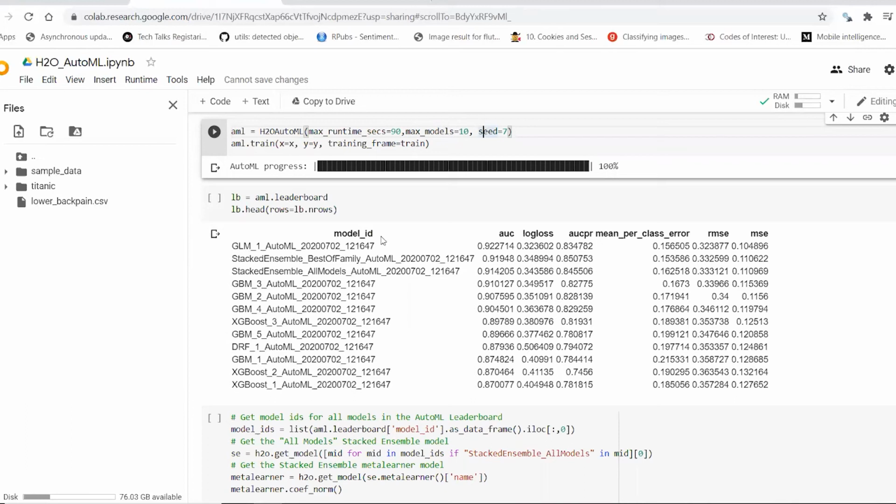Here is the leaderboard of top sorted models, and out of all these models, the generalized linear model is the best model, which has the highest AUC, which is 92. AUC is the area under the ROC curve. Generally, the ROC curve visualizes the performance of a binary classifier. It is a trade-off between true positive and false positive rates at different classification thresholds.